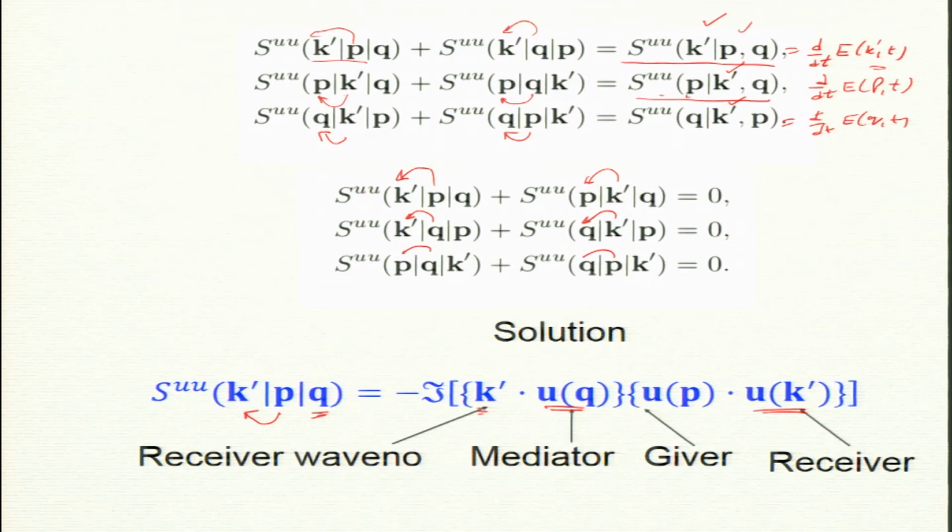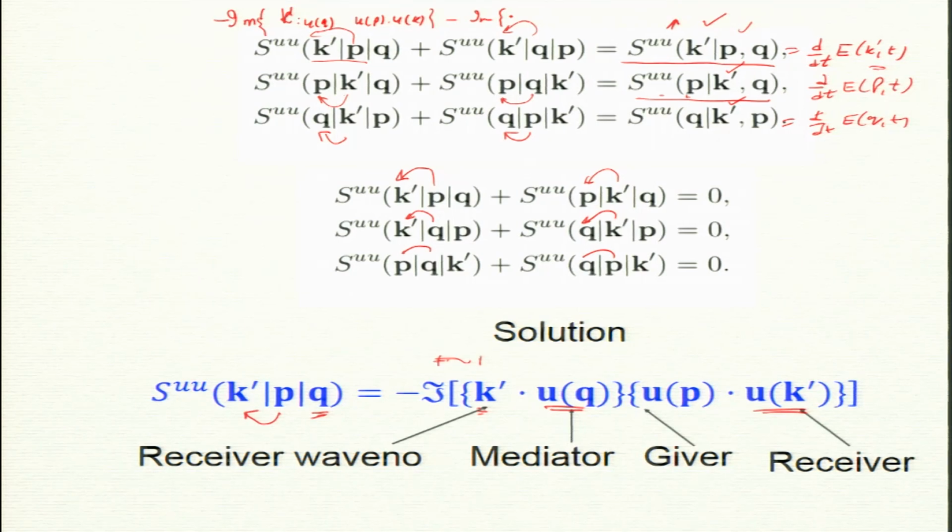Now, this satisfies equations 1, 2, 3. If you look at Craig's formula, I was trying to emphasize this when I wrote the formula. I do not want to go back because it will erase whatever I have written here. If you remember, this formula was written, just focus on the right hand side. It was written as K prime imaginary, there was a minus sign, dot UQ, UP dot UK prime, minus imaginary, K prime dot UP, UQ dot UK prime.